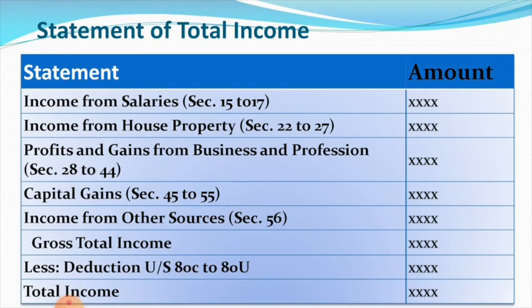When you add income from all these sources, you get gross total income. When you deduct deduction under section 80, that is section 80C to 80U, you get the total taxable income.